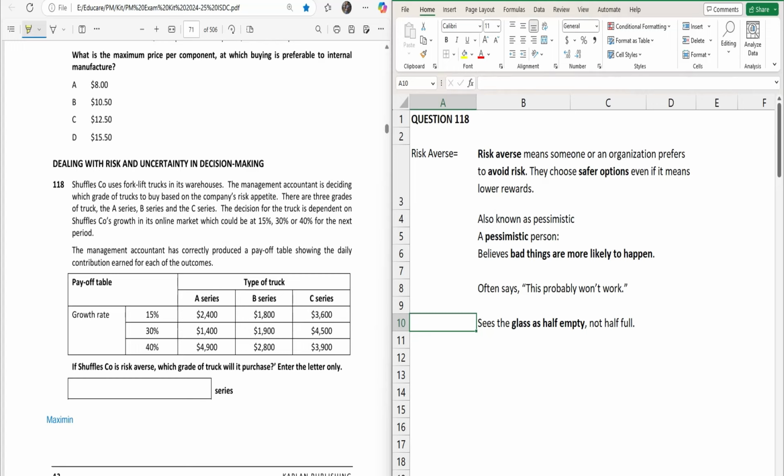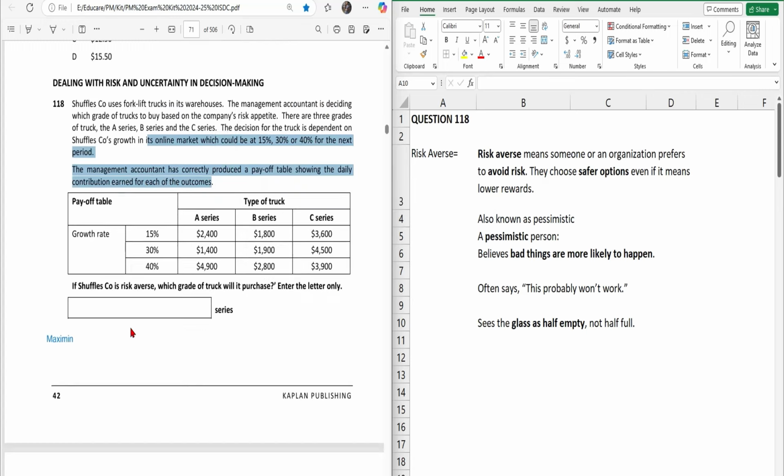All right. So question number 118, and the question is saying Shuffle company uses forklift trucks in its warehouse. The management accountant is deciding which grade of truck to buy based on the risk appetite. There are three grades of trucks, A, B, and C series. The decision for the truck is dependent on the supply growth in its online market, which could be 15, 30, or 40% for the next period. The management accountant has correctly produced a payoff table showing the daily contribution for each of the outcomes. So they have provided a table.